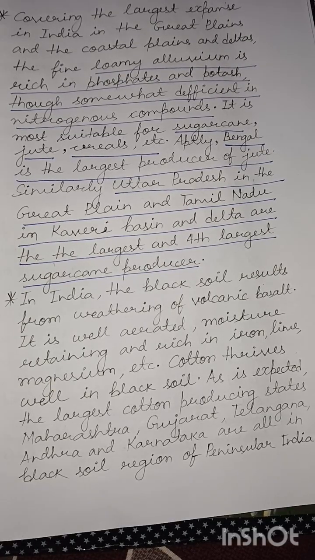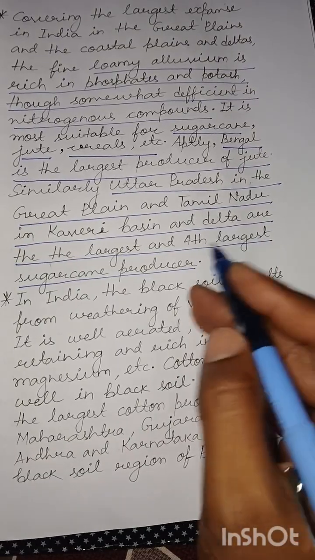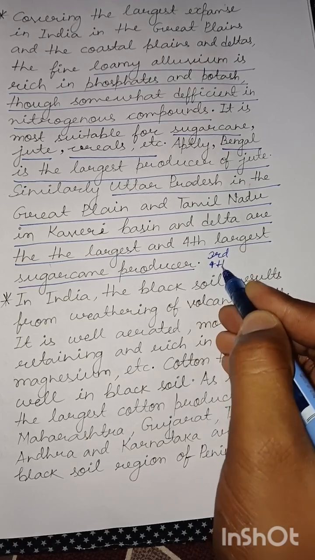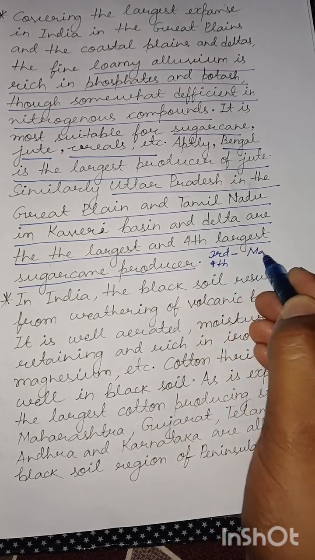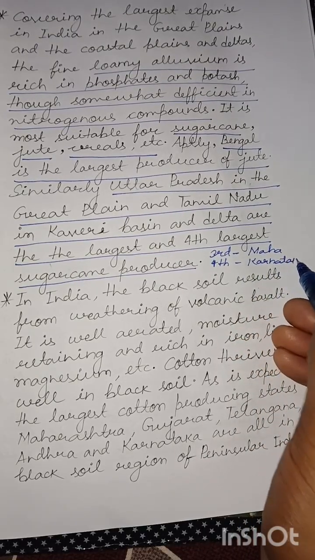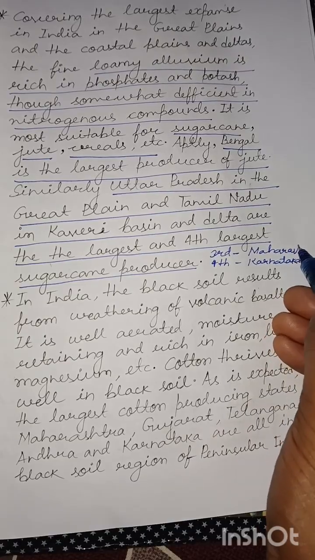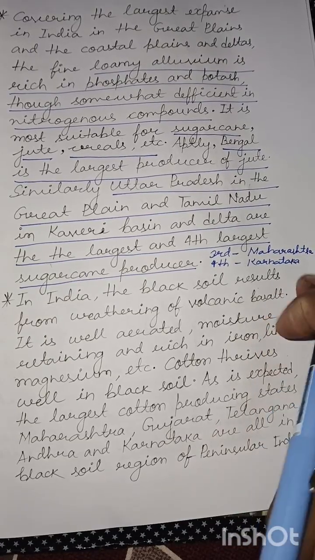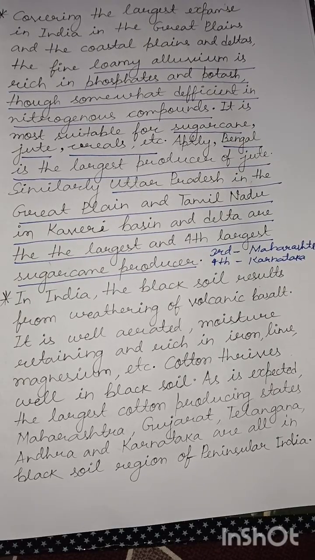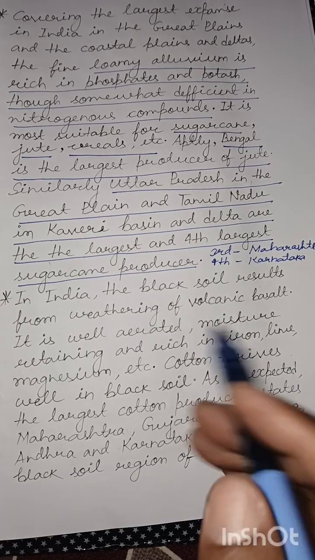That is, most of the largest sugarcane producing states in India are actually situated in alluvial soil region, the two examples being Uttar Pradesh and Tamil Nadu. And for your information, the third and the fourth largest sugarcane producing regions are Maharashtra, and the fourth one is Karnataka. And as you can make out, these are black soil regions. So the point is, while black soil too is quite suitable for sugarcane, it is alluvial soil that constitutes most of the sugarcane producing regions in India.